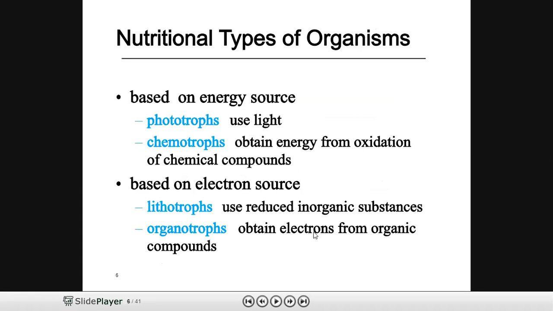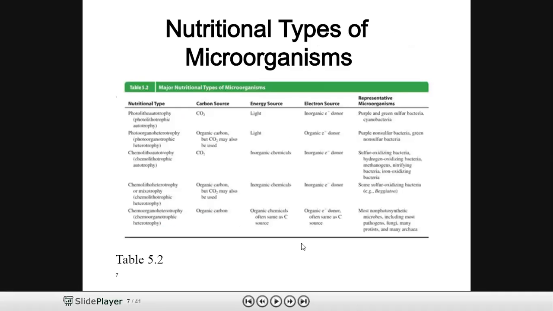So based upon the energy source, as we have discussed, the organisms can be grouped as phototrophs and chemotrophs. Phototrophs utilize light as a source of energy, and chemotrophs obtain energy from the oxidation of chemical compounds. Based upon the electron source, the lithotrophs use reduced inorganic substances, and organotrophs obtain electrons from organic compounds.